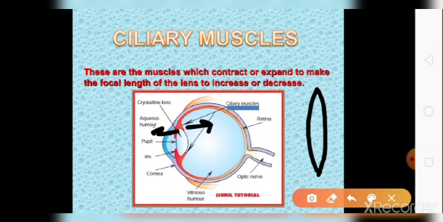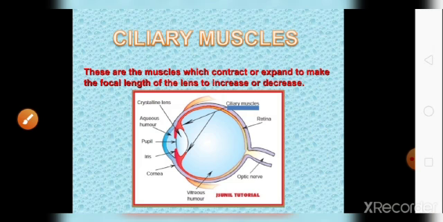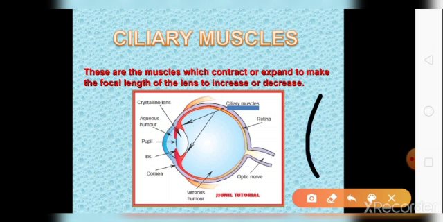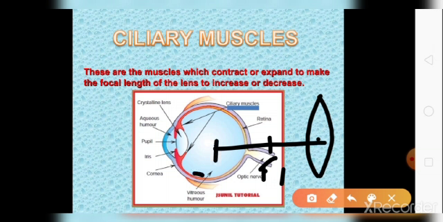Now how is the focal length increasing and decreasing due to the contraction and expansion of the lens? If I draw the lens here, this is the convex lens, this is the optical center, this is the principal axis, this is the focus F1 to F1. So the distance between optical center and the focus is the focal length of the lens.